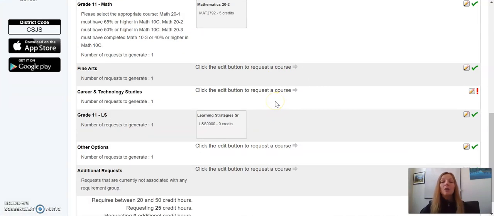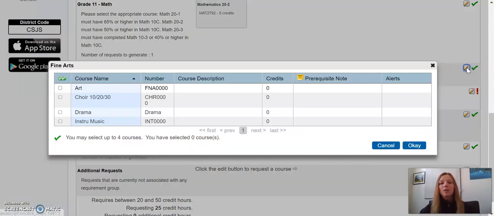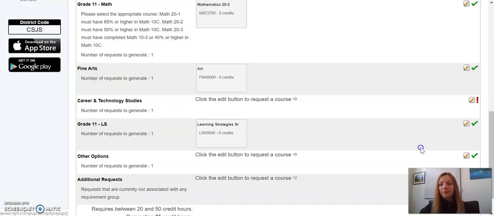And then we get into your options and electives. Okay, so we want to choose 4 to 6 of these. Of course, we try and do our best to make your top priorities fit in your schedule, but depending on how everything works out, we like to have more choices for you just in case your top picks don't fit. So 4 to 6 is great. So under fine arts, you can choose, as you see, art, choir, drama, and instrumental music. You can pick all 4 of those if you're interested in all 4, just whatever you prefer.